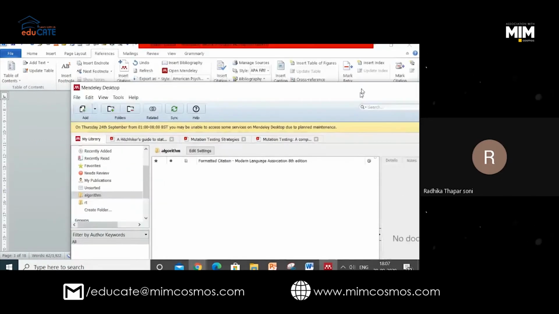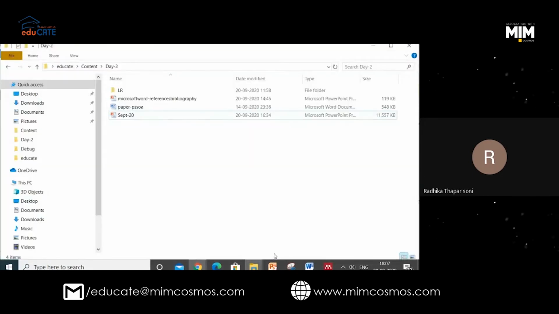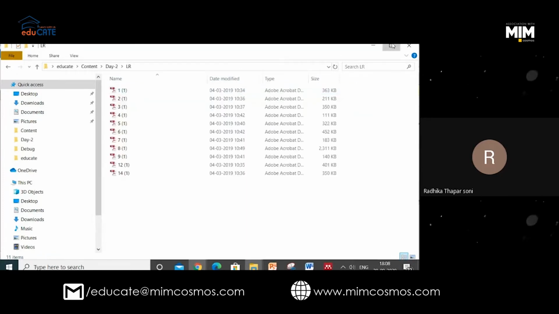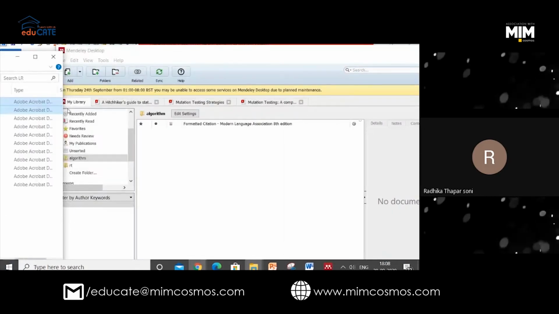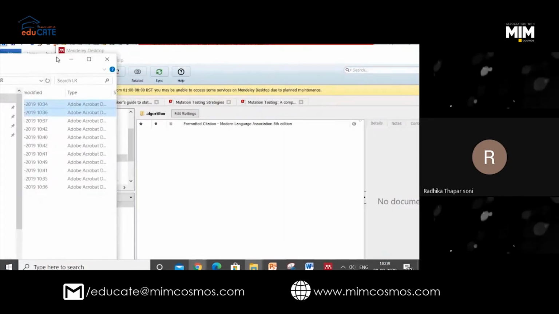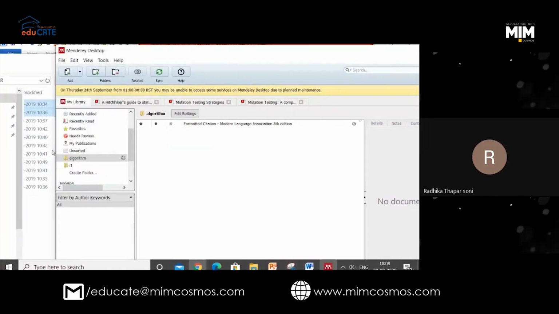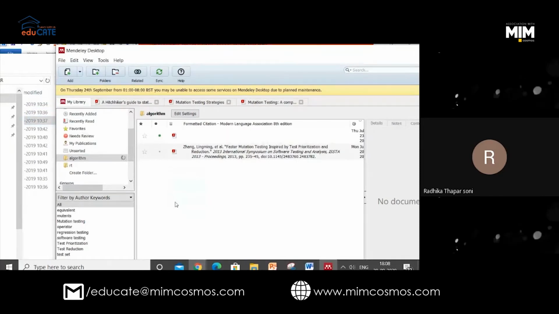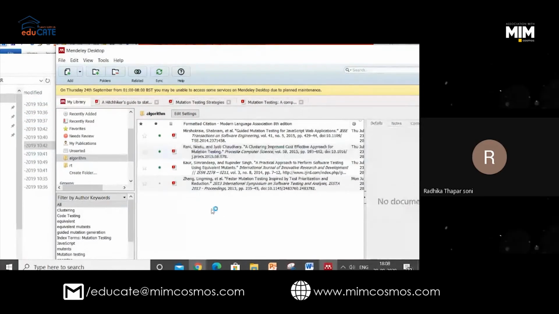First of all, let me open the folder from where I want to copy the papers. One way of copying the paper is this also. Just drag and drop. Yeah, drag, drop, drag, drop. Okay. Right, ma'am.